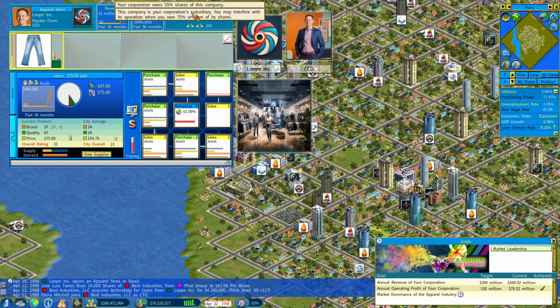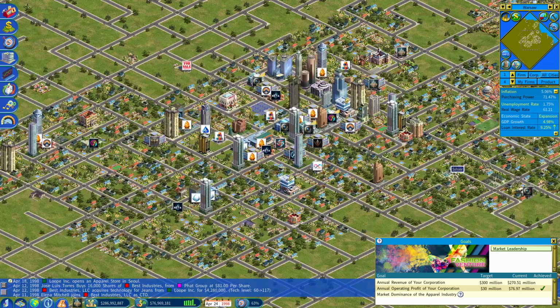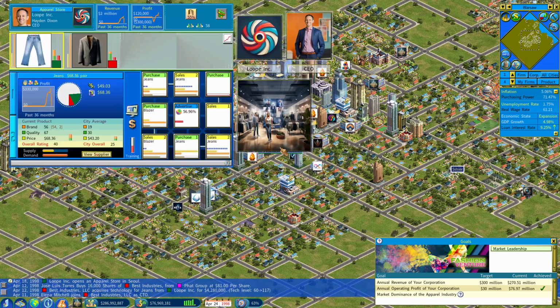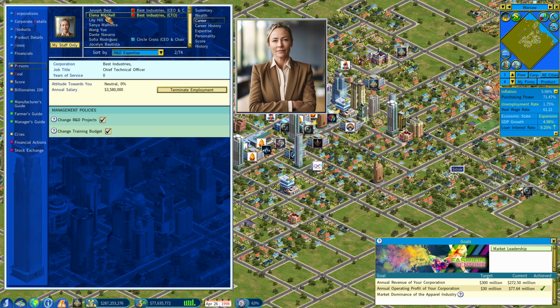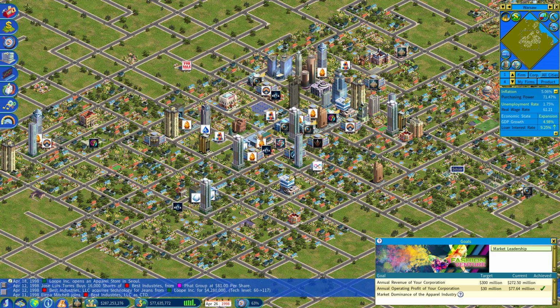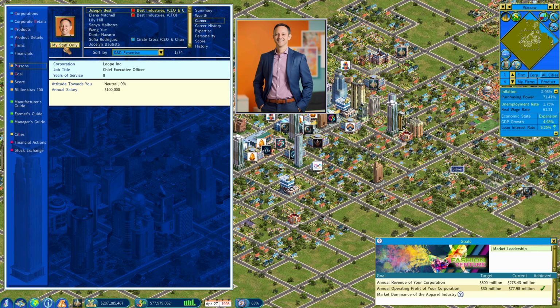So is it just you have to own 50? So why is owning 50, like controlling the company, what's the difference between controlling the company and, like, I don't understand the difference. See, I can't do anything with this company. This guy, I can't fire him, I assume. What's his name? Hayden Dixon.